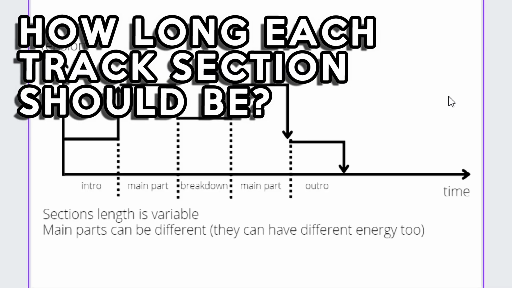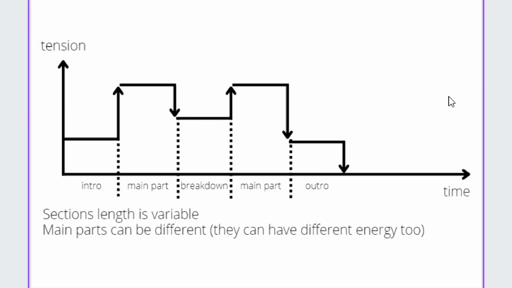This arrangement curve shows you what sections should be present in the track, but it doesn't answer the question of how long each section should be. This naturally depends on a few factors. If you produce an aggressive track, you might want to have a short intro. If your project doesn't involve lots of sounds, it will be difficult to arrange a 2 minute long breakdown.